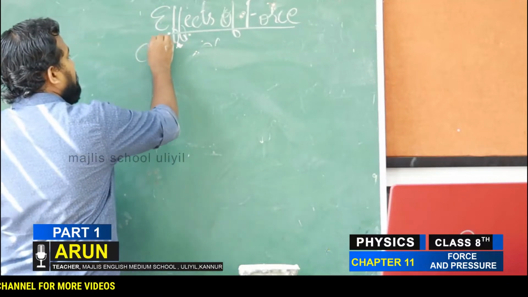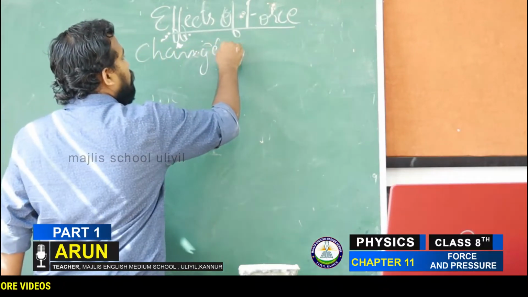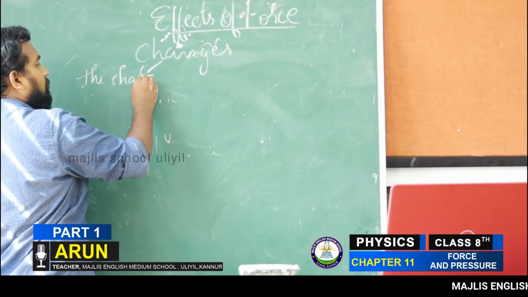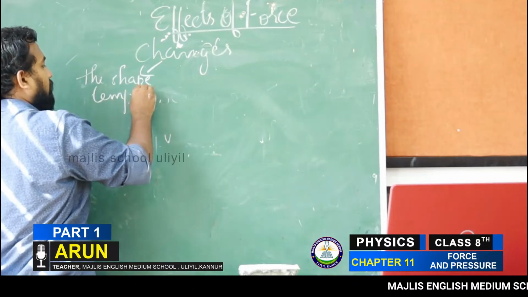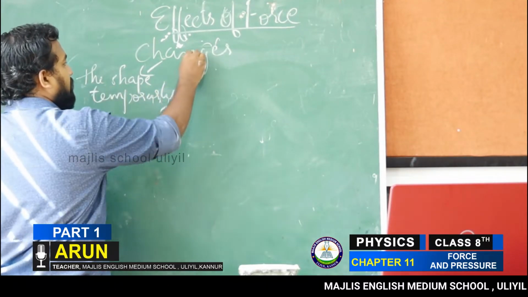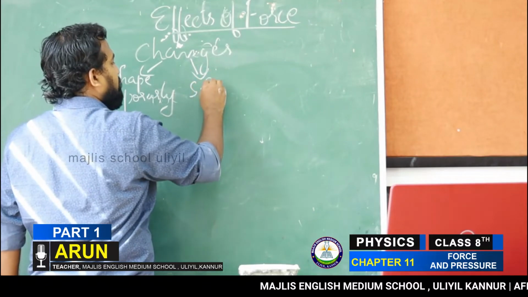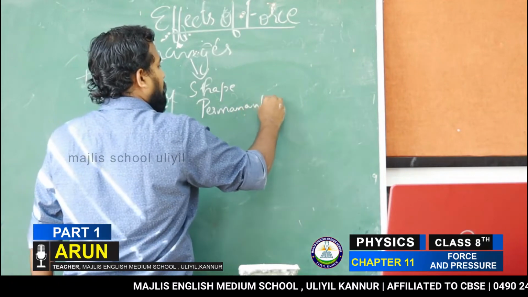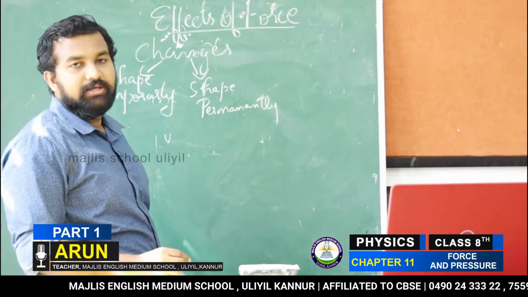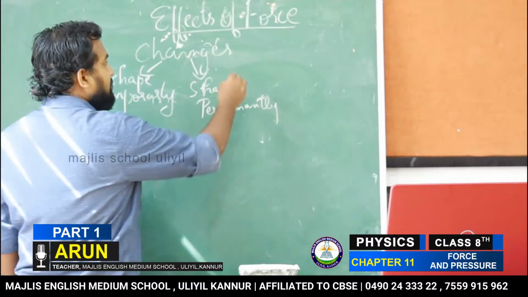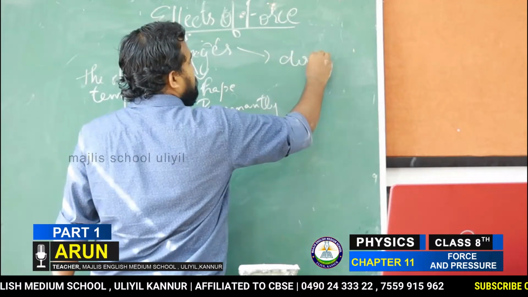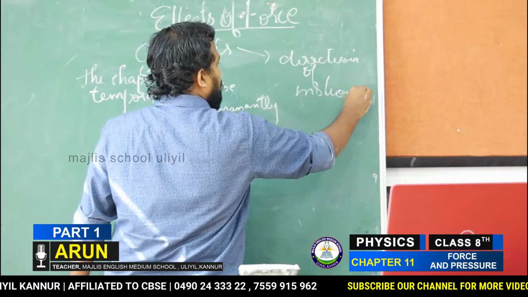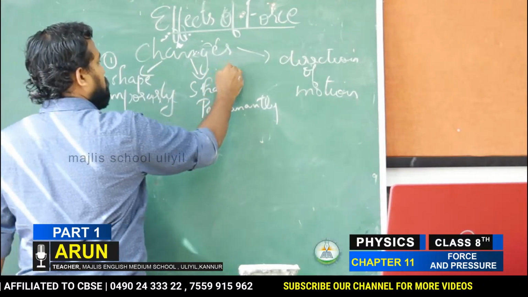Due to the application of force, it changes the shape temporarily. Then changes the shape permanently. This is the first one, second one.